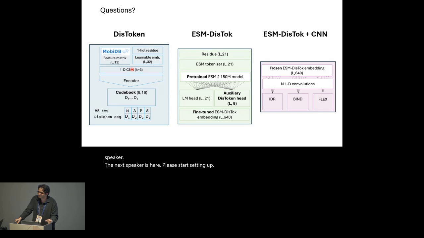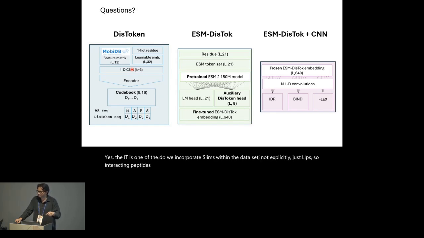So in identifying the disordered region, do you also end up identifying SLiMs? Yes. Do we incorporate SLiMs within the data set? Not explicitly, just LIPs, linear interacting peptides, which should include SLiMs as a subset based off of the annotation tree. But do you also get as an output predicted SLiMs from this? We could, yeah, we could.